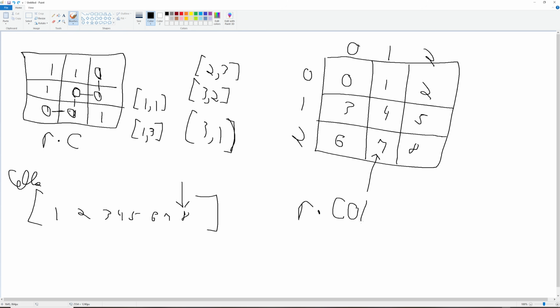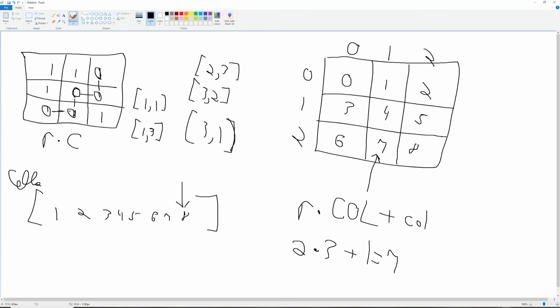But there's a little bit more here. We also need to add the current column we're on. So we need to do the row we're at times the total columns plus small column. Let's figure out what that would look like for this example. The row we're at is row 2. The number of total columns is 3. And the column we're on is column 1. And so we'd get a 7. So that's how we would actually get the actual integer number that we're going to use to index into our union find to connect these.